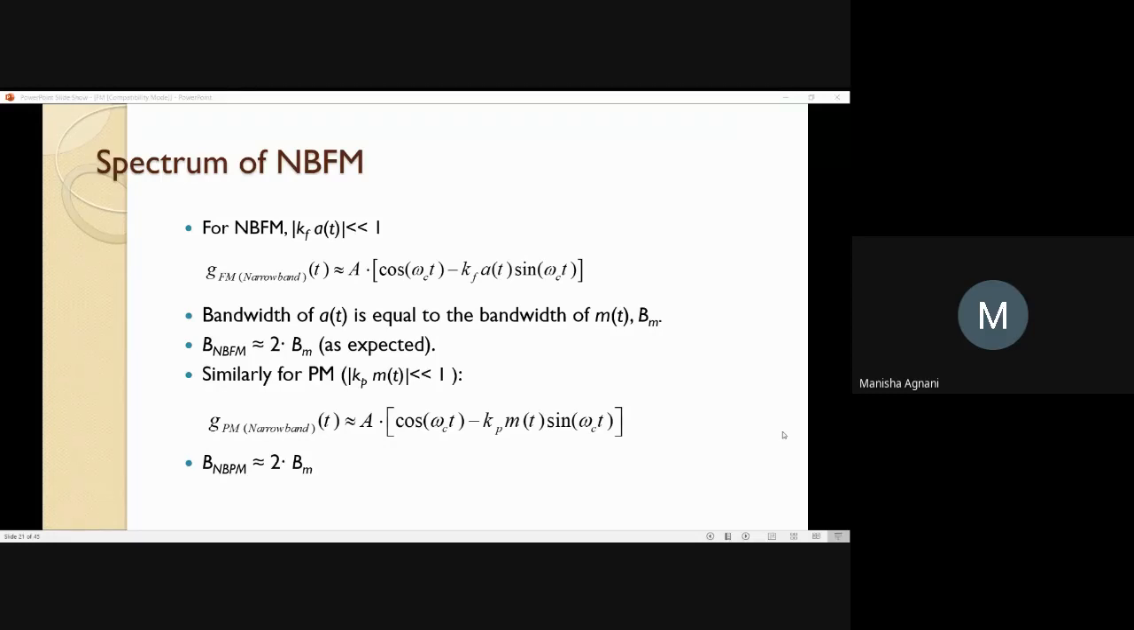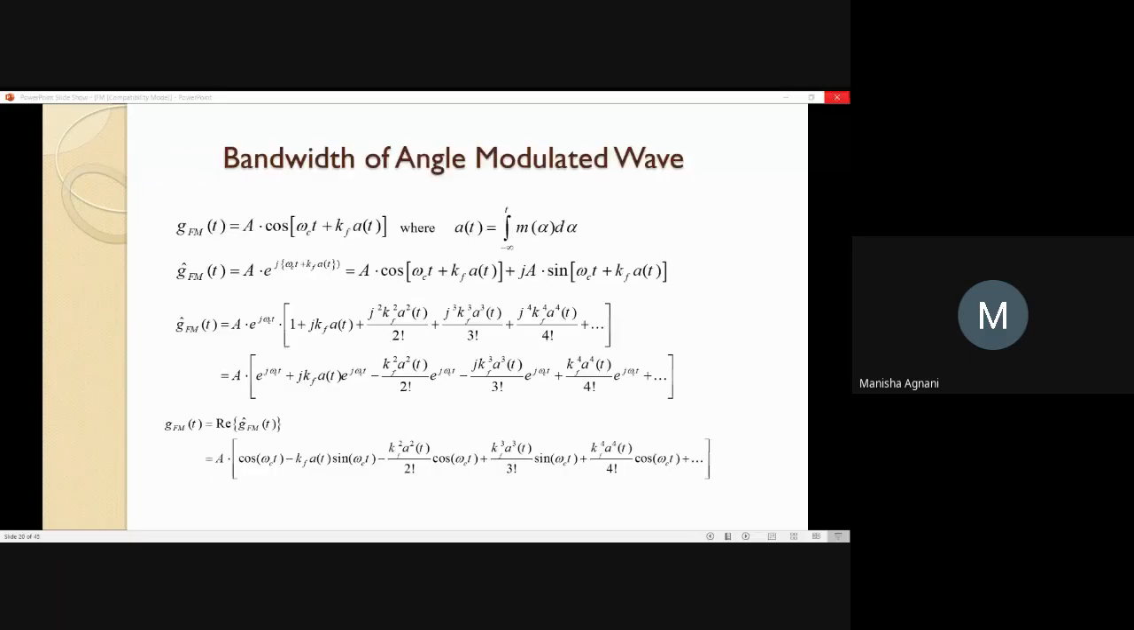What is A of t? It is integral m of alpha d alpha. In short, it is the integral of my modulating signal. So the product of these two, if the value is much less than 1, then obviously A squared, the value will further reduce. A raised to 3, the value will further reduce. A raised to 4, the value will be still smaller. And hence it is possible for us to approximate this equation. In short, only the first and the second term will exist. Rest all the terms will have very small values, which we can neglect.